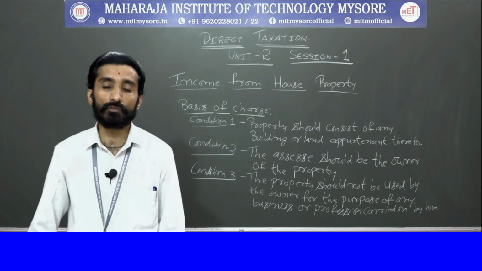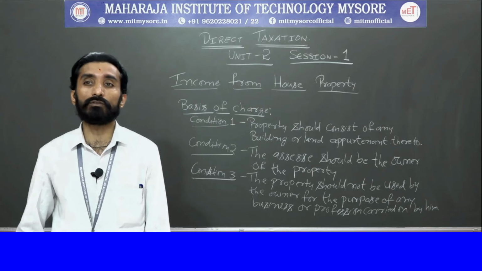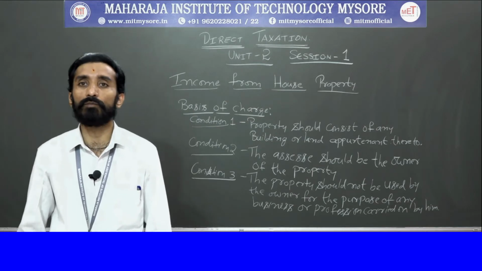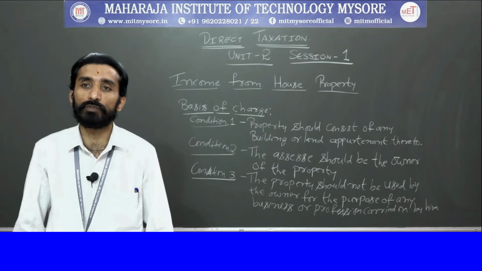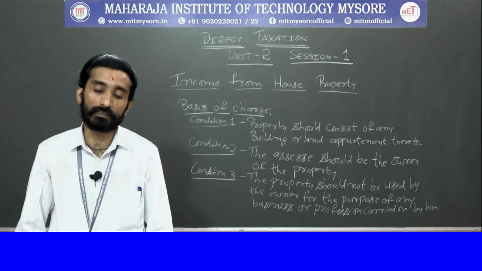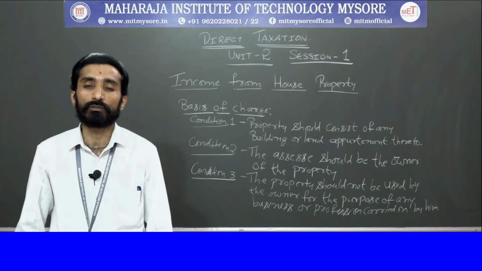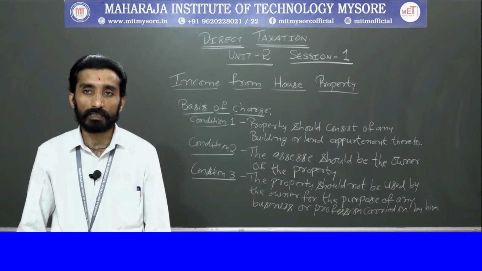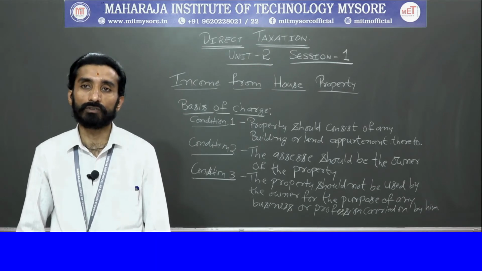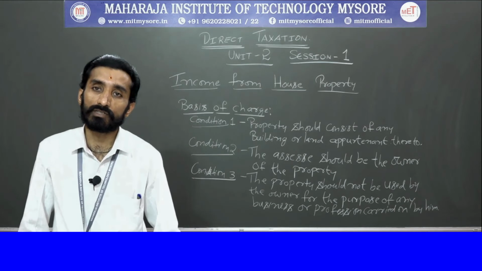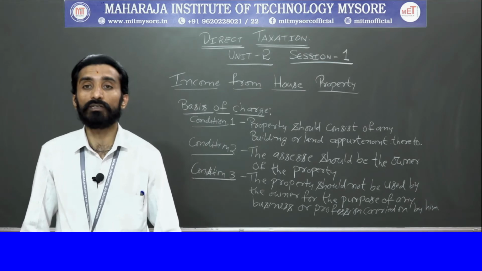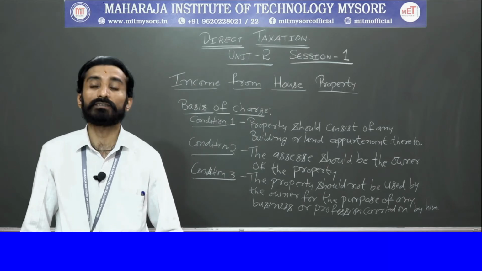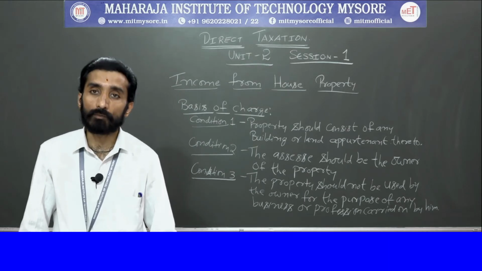Next, there are a few exceptions. What are those exceptions? You need to remember them. The same points will be repeated here. Income from letting out a vacant land will be chargeable to tax under income from other sources. Why is it called an exception? Because it is not charged under income from house property. Next, income earned by an assessee who is engaged in the business of letting out properties.